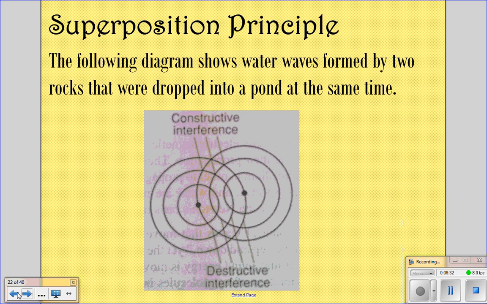And this is an example where you drop two rocks into the water, and it shows the waves that are formed whenever you drop them in at the same time. And so we have constructive interference right here at all of these points where they are crossing each other, and then you have destructive interference in the middle. So these points over here are going to be destructive interference.